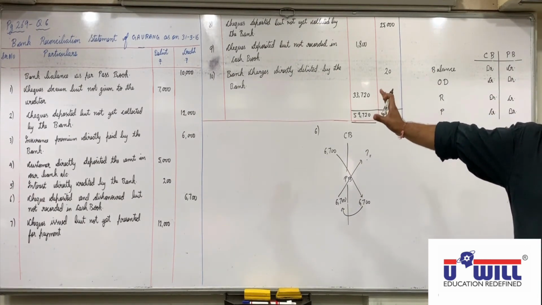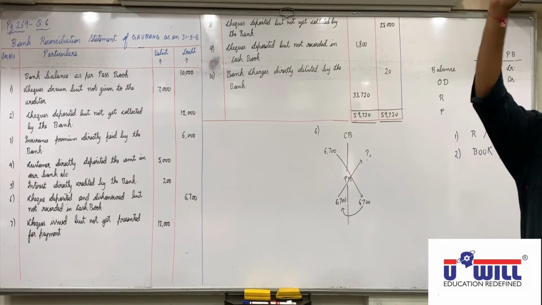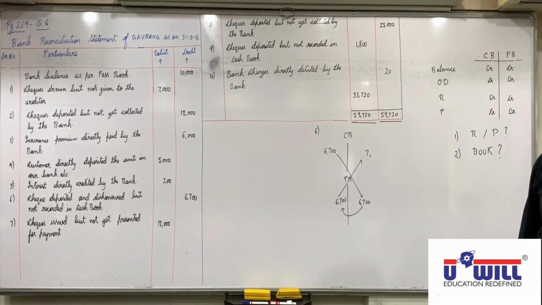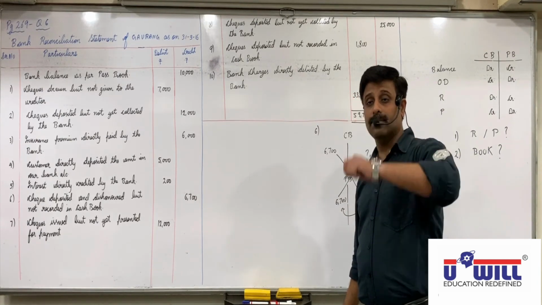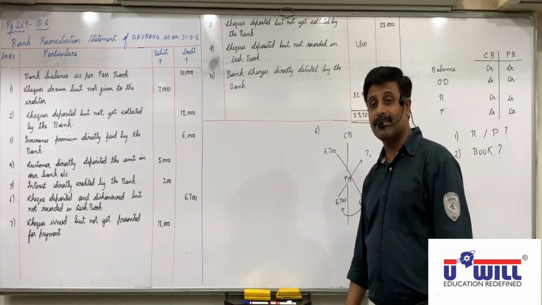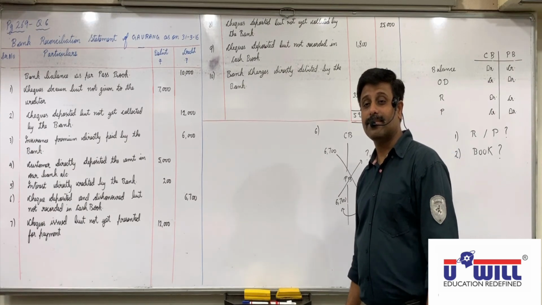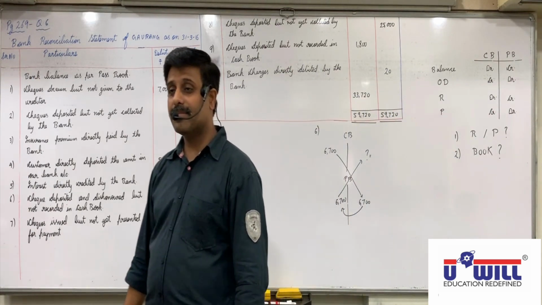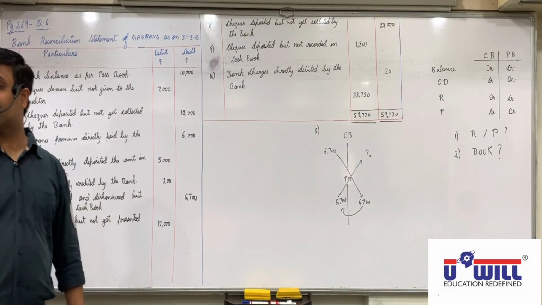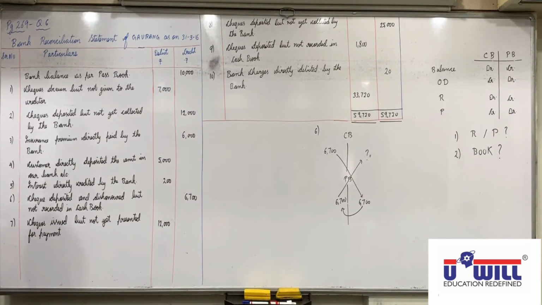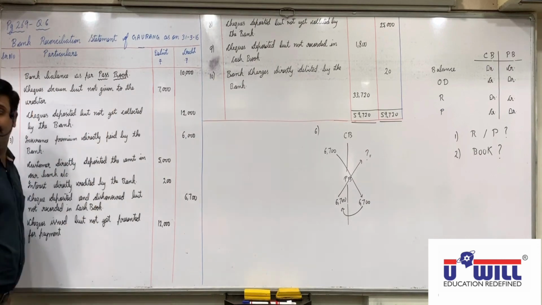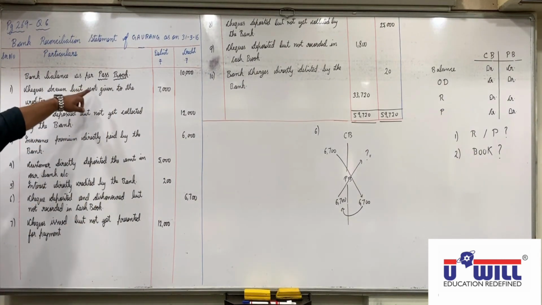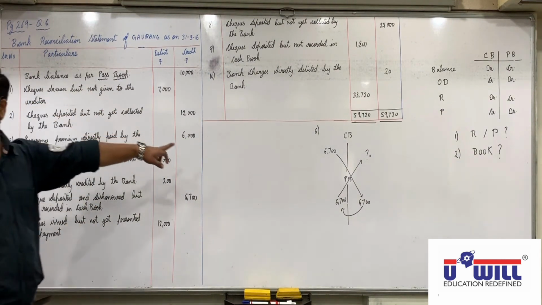Now, this 33,720, what will we call it as? What will we call this? Yes, so now we started with passbook, so now we'll end with cash book.